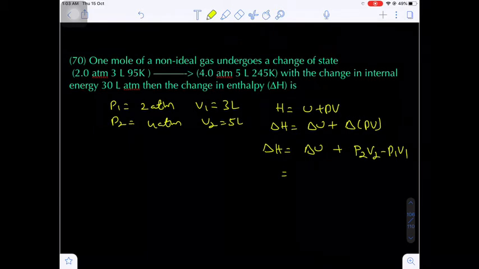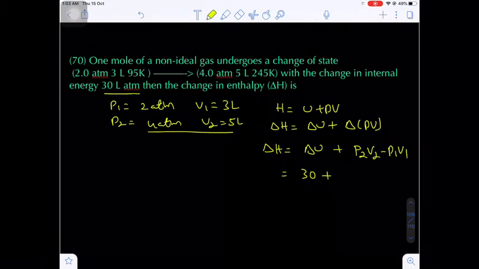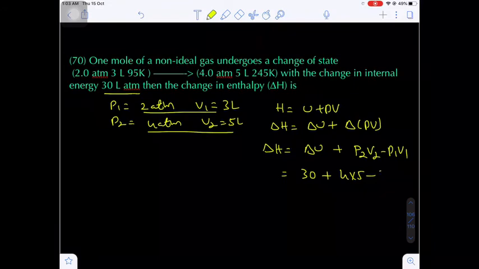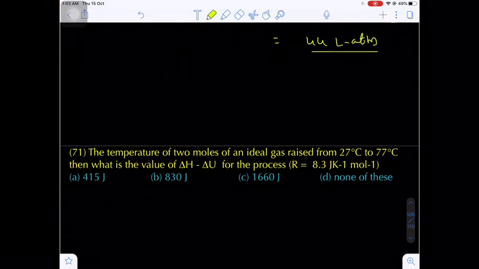Do you know what the del H value given is? 30 liter atm. P2 into V2 is nothing but 4 into 5, minus P1 into V1, that will be 2 into 3. Are you getting my point? So the overall answer will be 44 liter atm, the change in enthalpy.